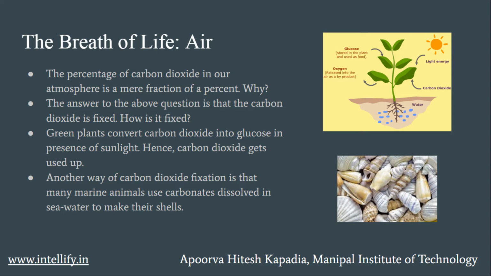So how does it get fixed? Green plants convert carbon dioxide into glucose, which is stored in the plant and then used as food. So carbon dioxide gets used up and oxygen is released into the air. Another way in which carbon is fixed is that marine animals use dissolved carbonates in seawater to make their shells.